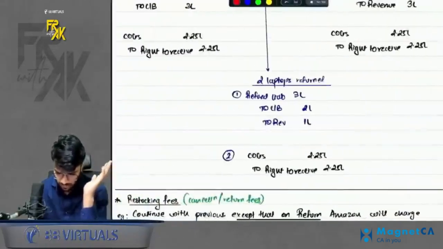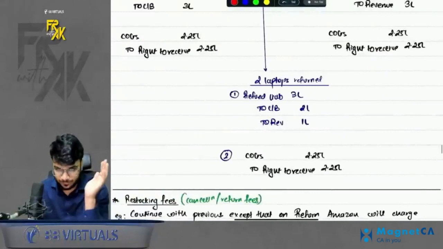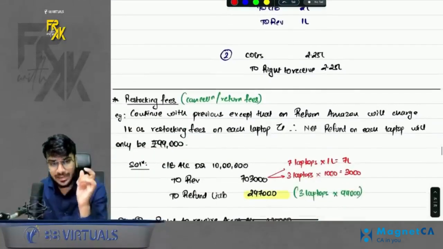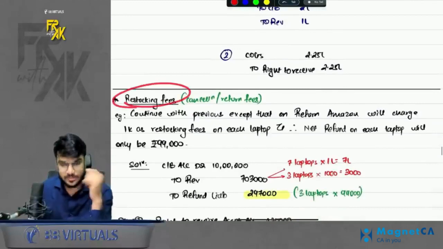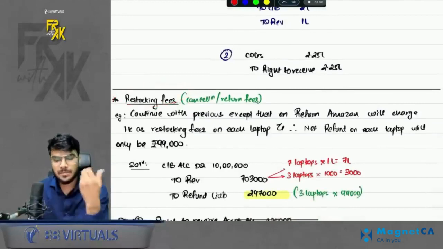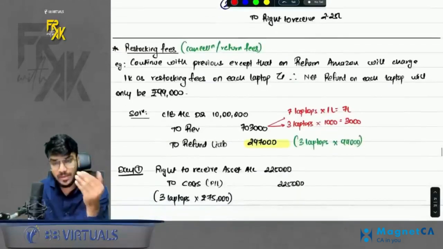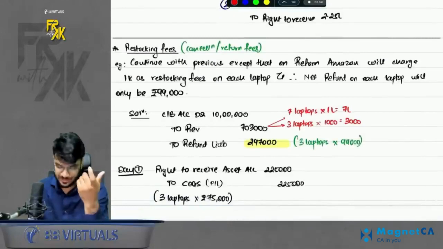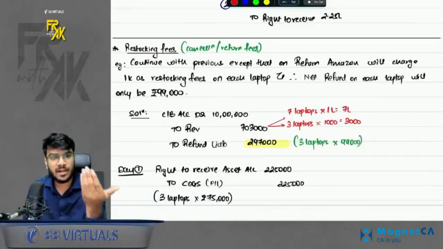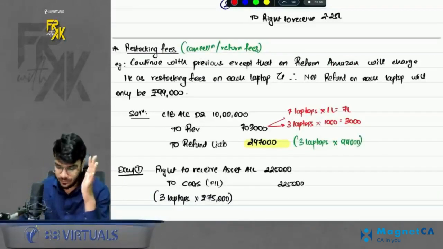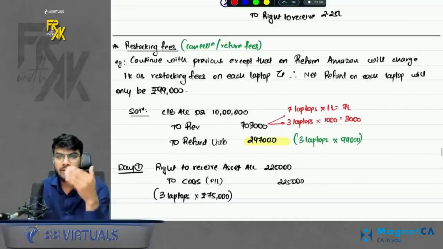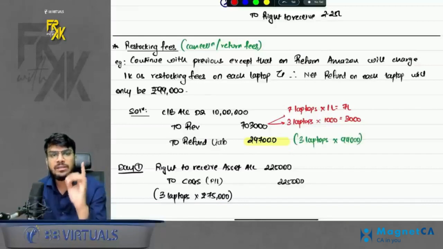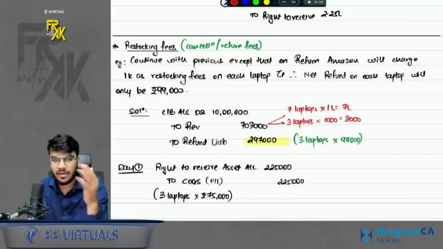So this was sale with right to return. An interlinked point with this is restocking fees. What is the meaning of restocking fees? It means whenever you make a sale, for example, Amazon makes a sale with a right to return. Amazon tells one thing, that on return, Amazon will not return the full money. It will deduct 1000 for packaging and delivery fees.